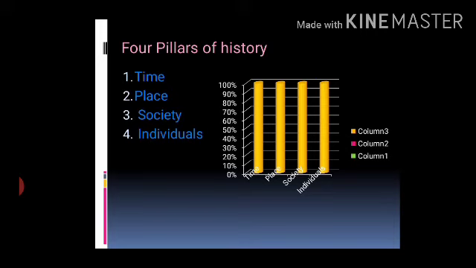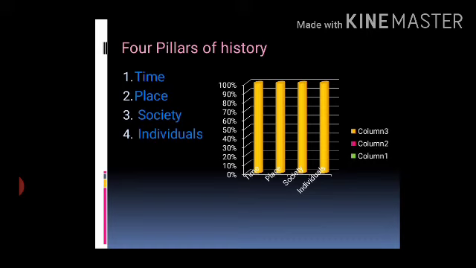Amongst these 4 pillars, place is a very important pillar. When you learn about any historical event, you will be told about time, then place, then the society and individuals. Individual means humans. For example, if we take the example of Chhatrapati Shivaji Maharaj, we will come to know about Chhatrapati Shivaji Maharaj.